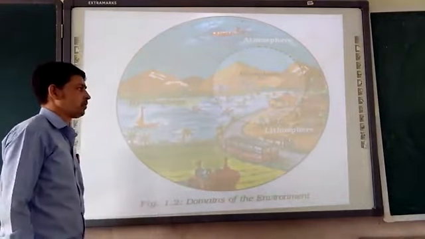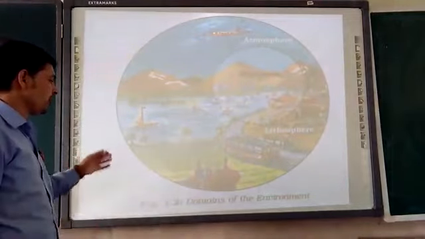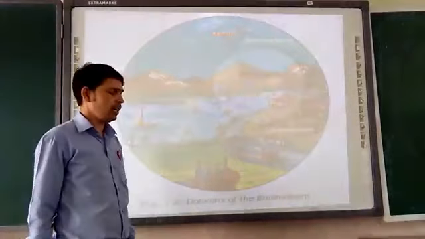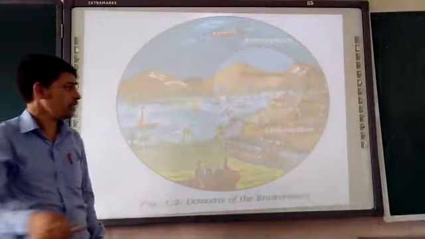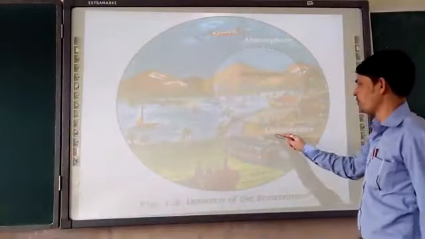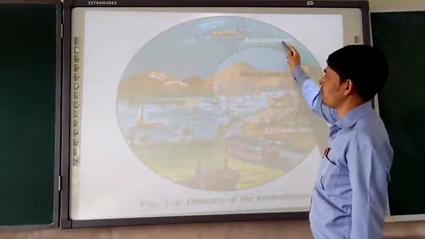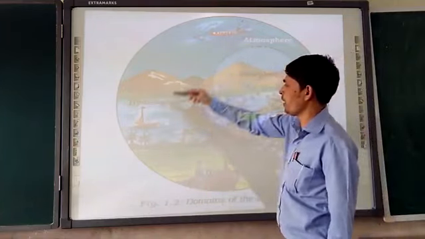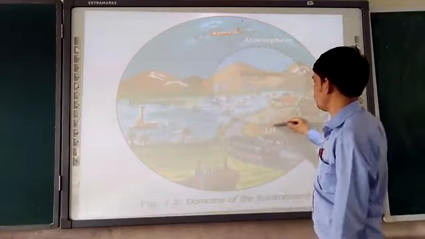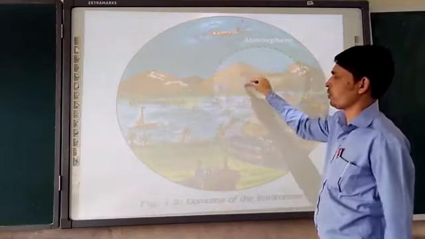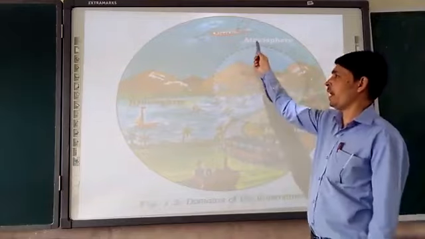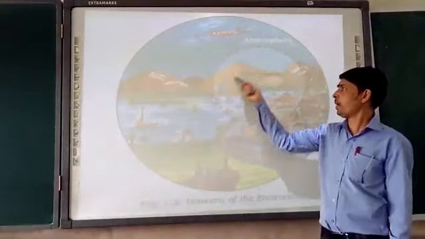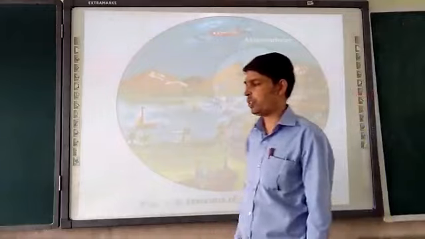Now please see this. After seeing this, you are understanding that it is figure number 1.2, a figure from the textbook only: domains of the environment. In the domains of the environment, we are talking about lithosphere, atmosphere, and hydrosphere. This dotted line is talking about biosphere, where there will be interaction of atmosphere, hydrosphere and lithosphere, then life is possible over there. So the biosphere will be there, which supports the life system.